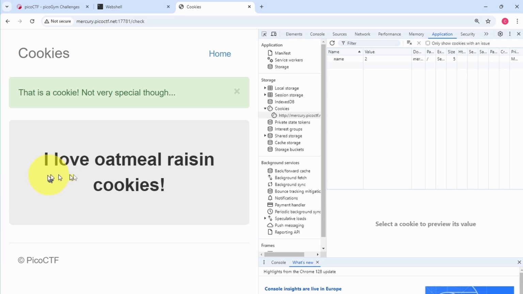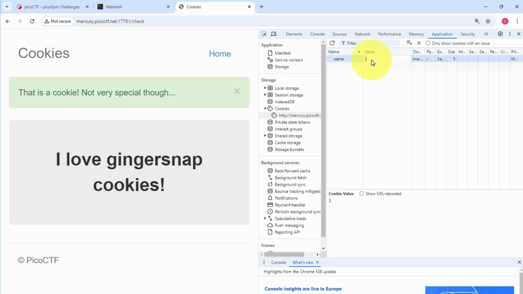And then it says, "I love oatmeal raisin cookies." Maybe we can switch the value over to 3 and try this again. "I love ginger snap cookies." So we can do this all throughout this range over here. I think in this challenge there are about 25 different cookies, but the cookie that we're actually looking for is cookie number 18.